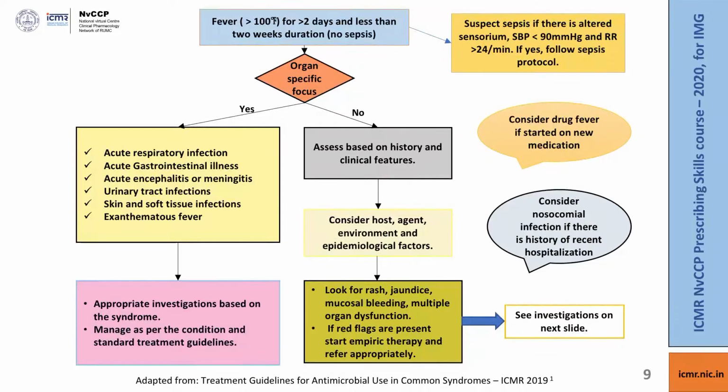So if you see organ specific focus, we mainly mean that whether there is any localized features. For example, presence of cough, breathlessness suggests that the disease is probably localized to respiratory tract. And suppose there is localization, what we do is we proceed based on those investigations and those guidelines. However, if there is no such localization, then we have to use the other side of the algorithm.